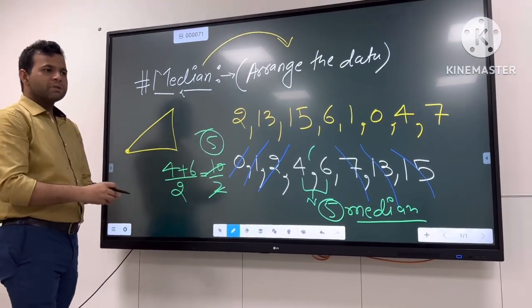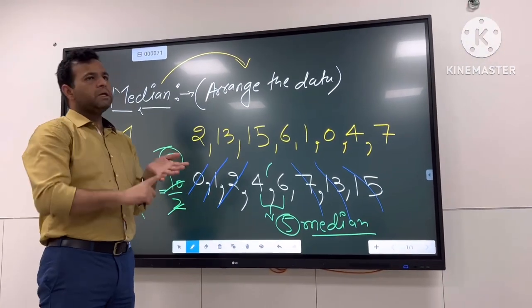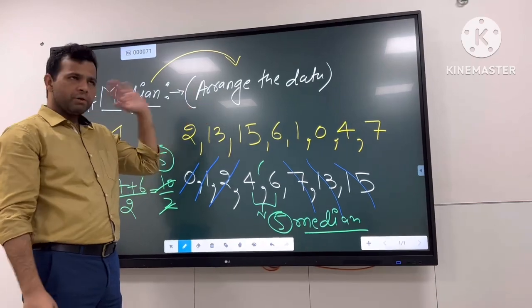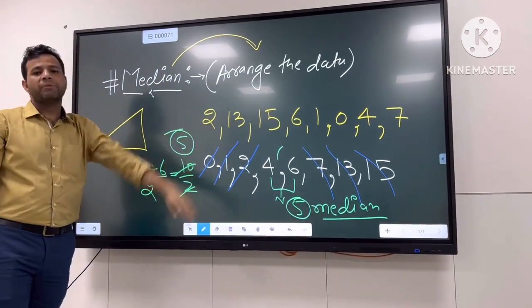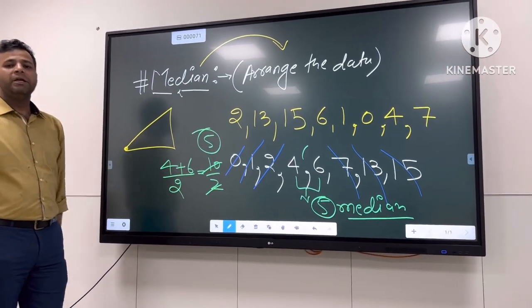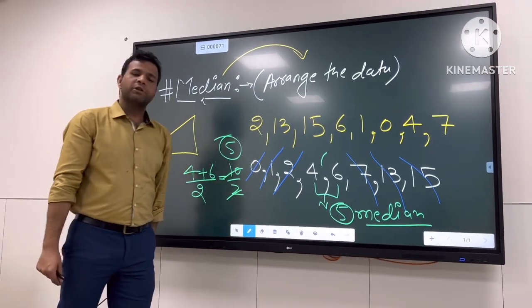Sometimes you will find the mean, the median, and the mode, which is the most frequent, will be from the list, but the mean and the median can be from the list or not from the list.